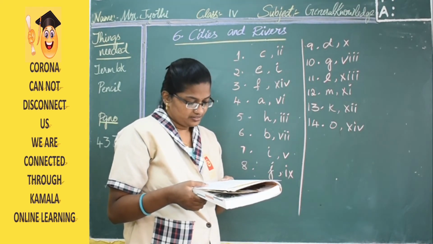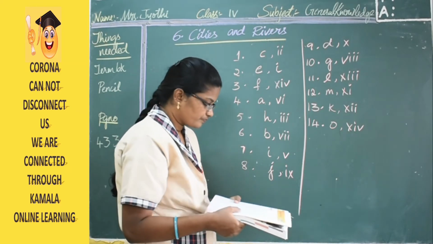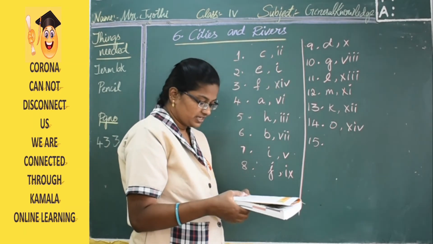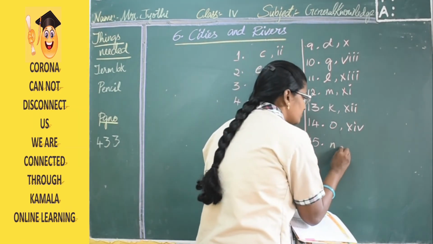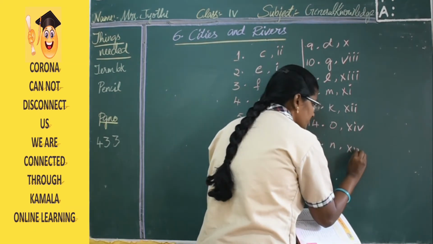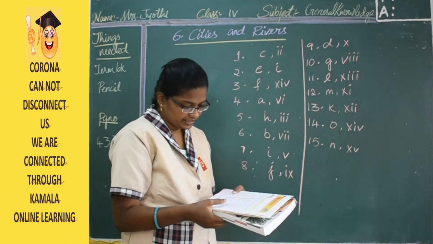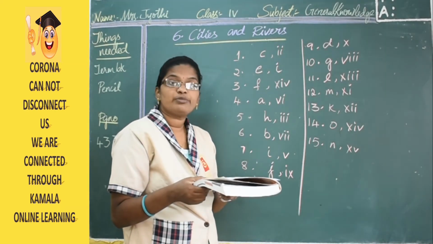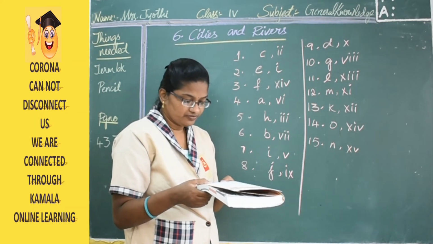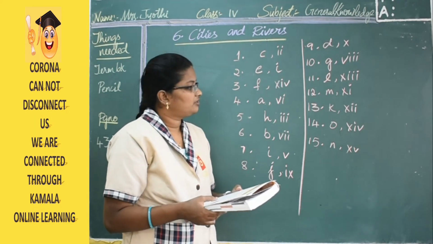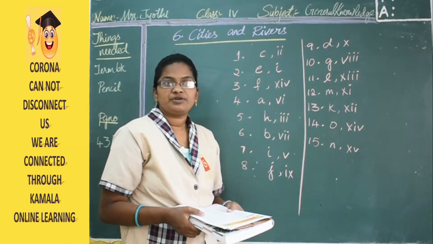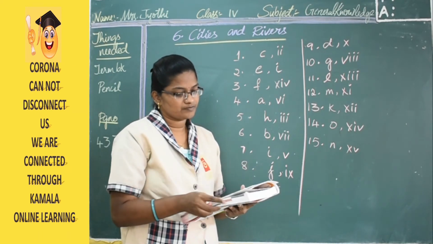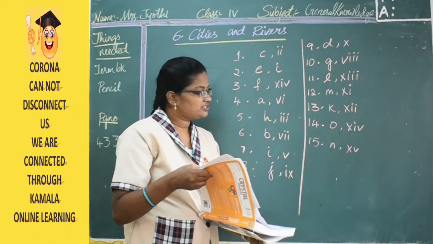The next is Jabalpur. The 15th one is Jabalpur. So here the answers are N and XV. It is located in Madhya Pradesh, and the river flowing here is Narmada. Okay, so these are the answers.